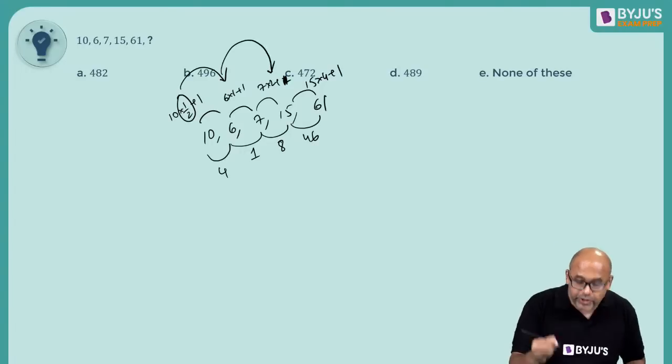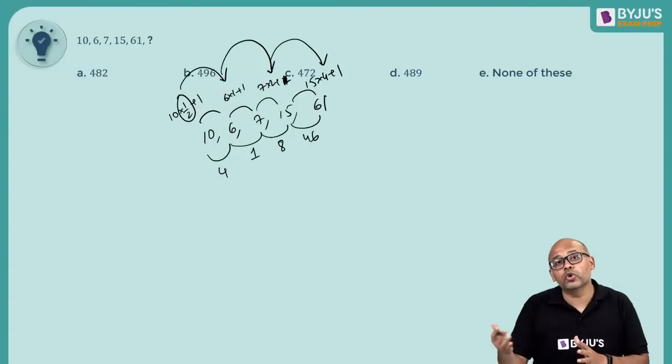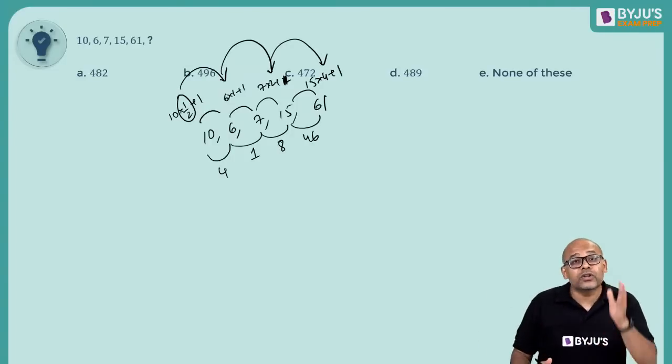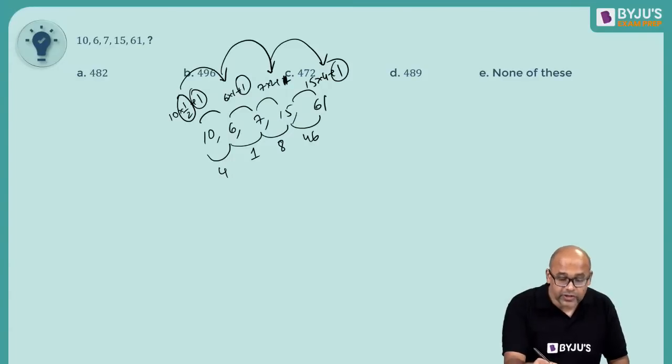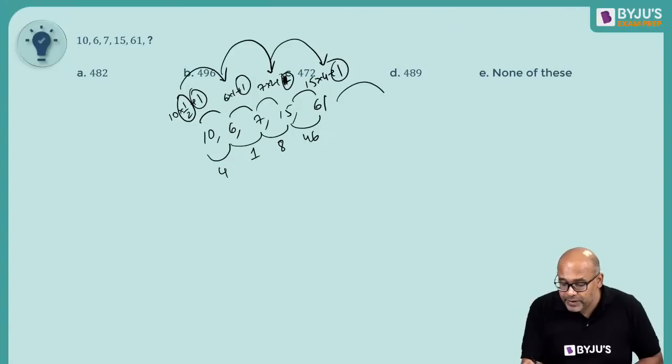1 multiplied by 2 is 2. 2 multiplied by 2 is 4. So 4 multiplied by 2 should now become 8. So there is always a plus 1. There is always a plus 1. So the plus 1 is constant. So the next question should be something plus 1.